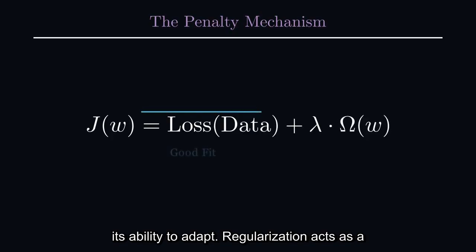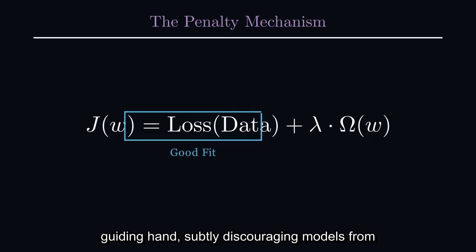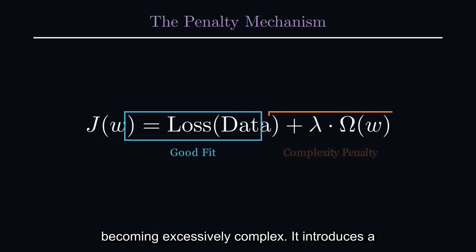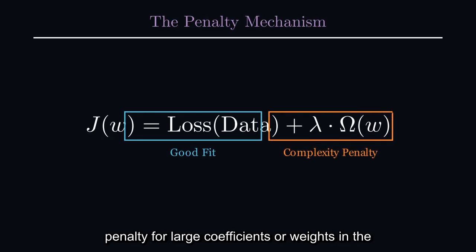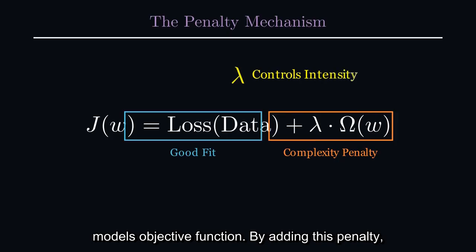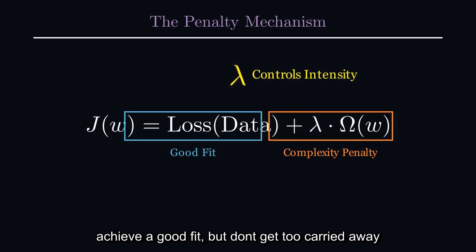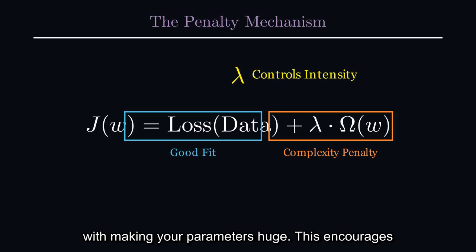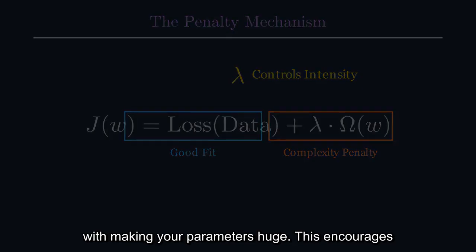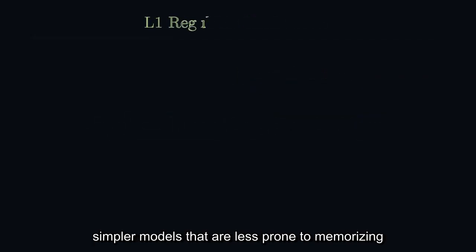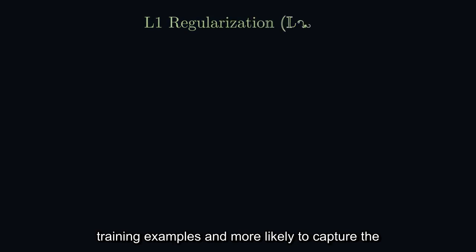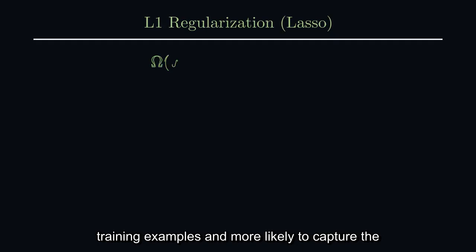Regularization acts as a guiding hand, subtly discouraging models from becoming excessively complex. It introduces a penalty for large coefficients or weights in the model's objective function. By adding this penalty, we're essentially telling the model, hey, try to achieve a good fit, but don't get too carried away with making your parameters huge. This encourages simpler models that are less prone to memorizing training examples and more likely to capture the true, generalizable